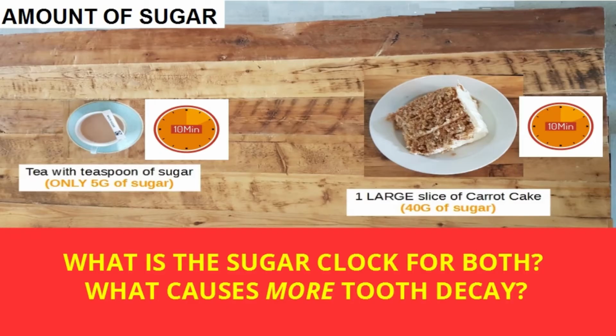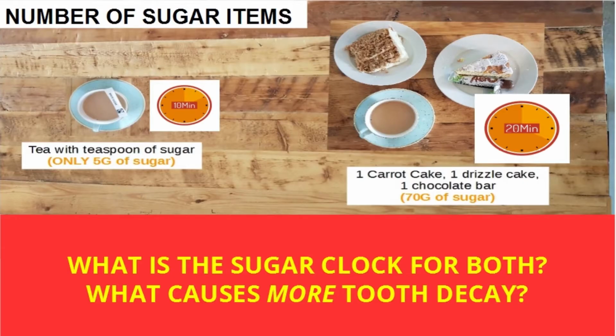Question 2. What is the sugar clock for having 5 grams of sugar in tea over 10 minutes versus having 40 grams of sugar in the carrot cake over 10 minutes? What causes more tooth decay? The number of sugar items and tooth decay.